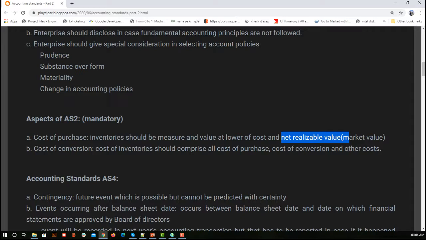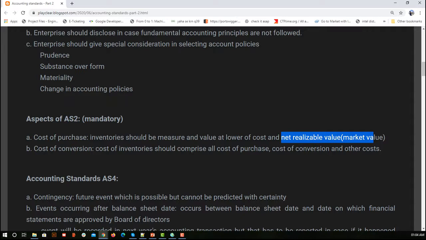One is the net realizable value. This value is nothing but, if you sold your product today itself, the amount that you are going to get for that product. That is one cost, and the other is the lower cost, the amount at which you bought it, or the amount that it cost you to manufacture it.